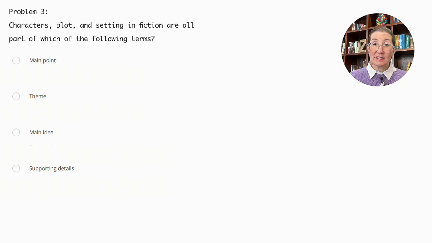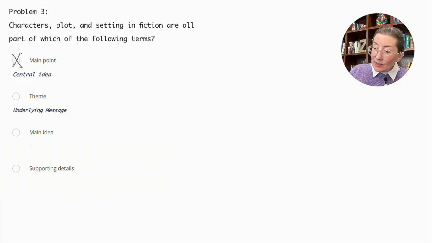Characters, plot, and setting in fiction are not part of the main point, which refers to the most important or central idea the author wants to convey. So let's cross that out. They are also not part of the theme, which is the underlying message or insight about life that the author is trying to communicate through the story. So let's cross that out as well.